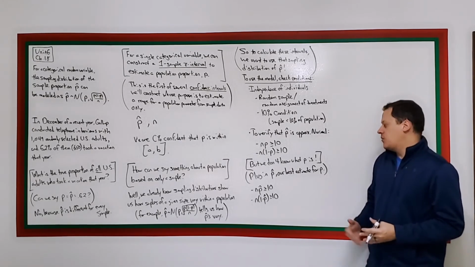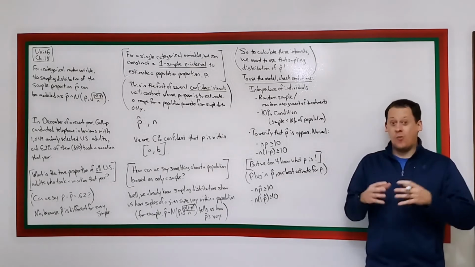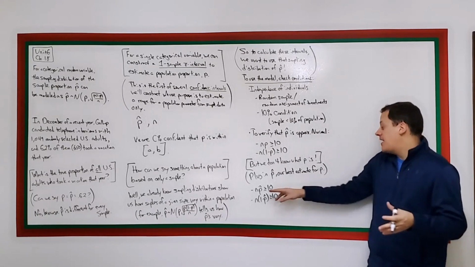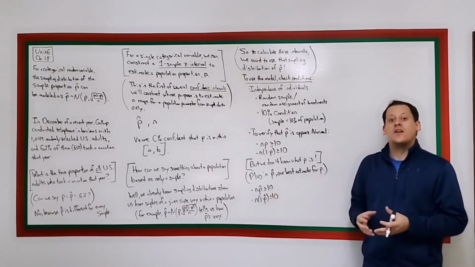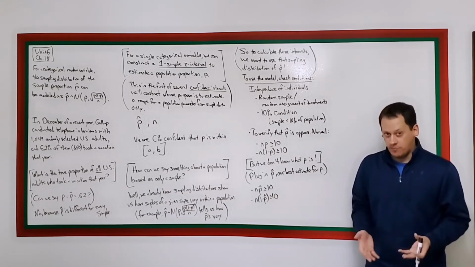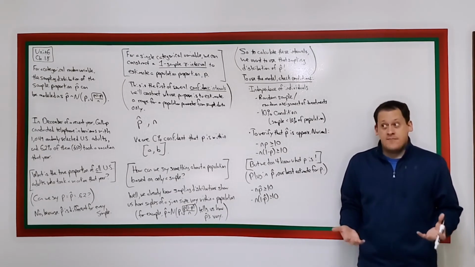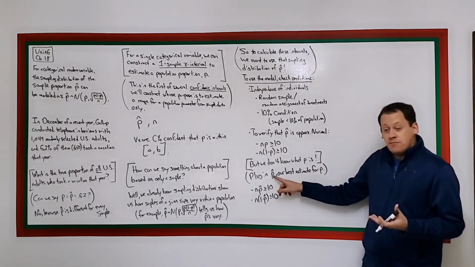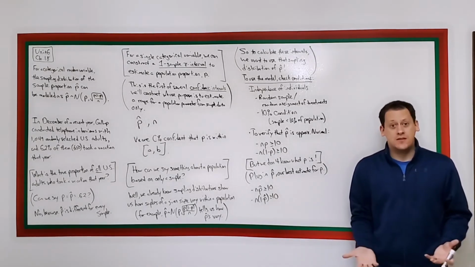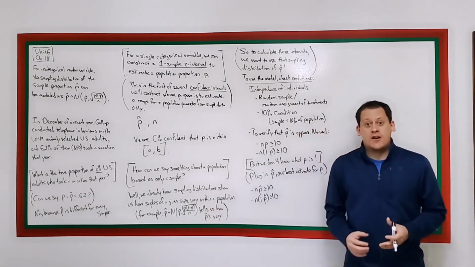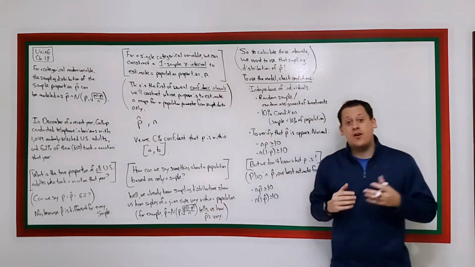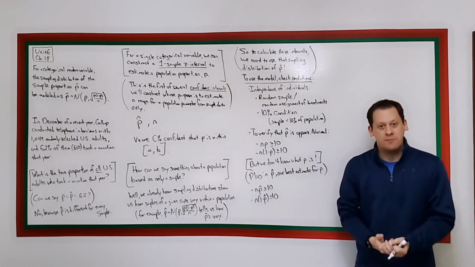It is possible that p hat and p are wildly different, and maybe by using p hat here, it could end up that this condition's met, whereas if we knew what p is, maybe it wouldn't be met. But again, if we can't substitute in p hat here, there's nothing we can do. We're not going to be able to use a sampling distribution model for p hat. We're not going to be able to calculate our interval.